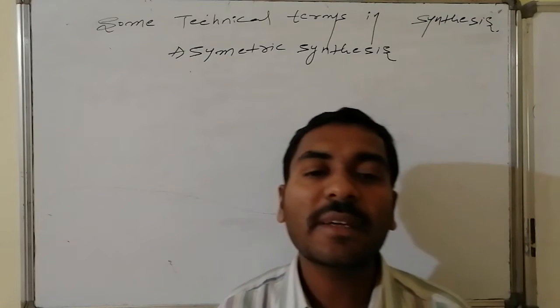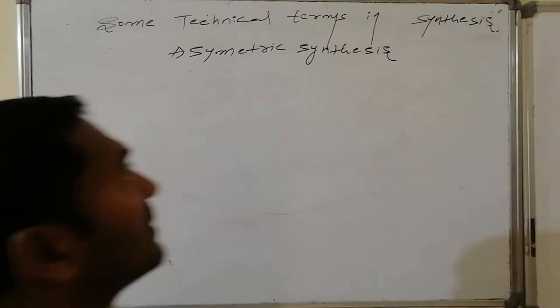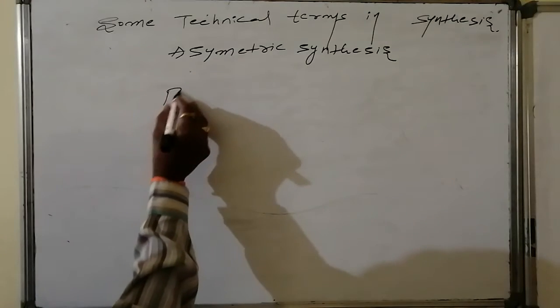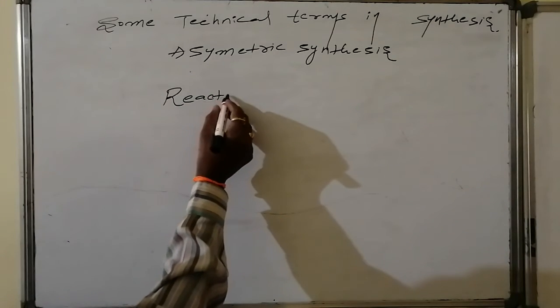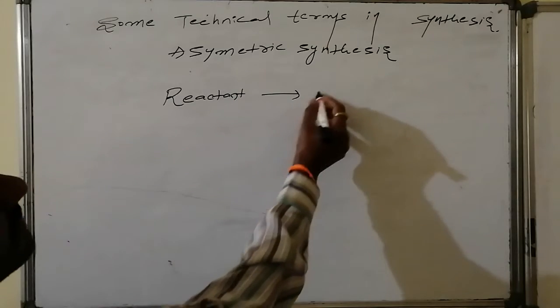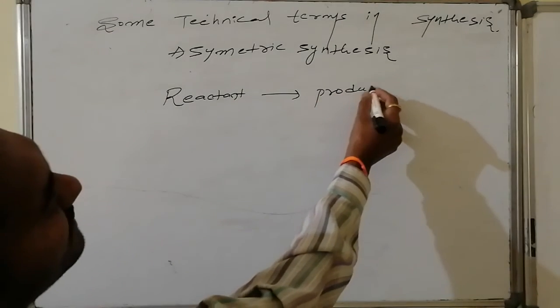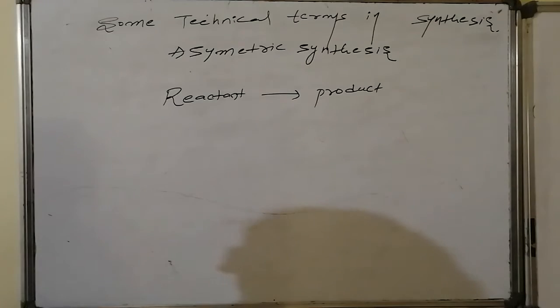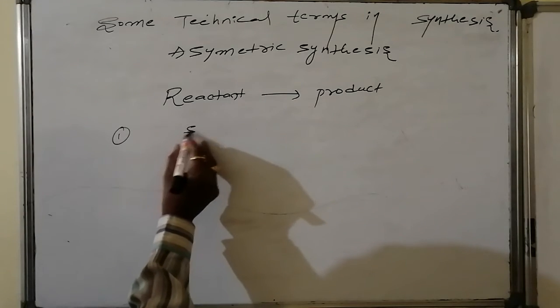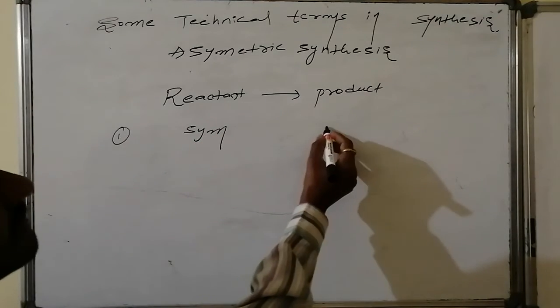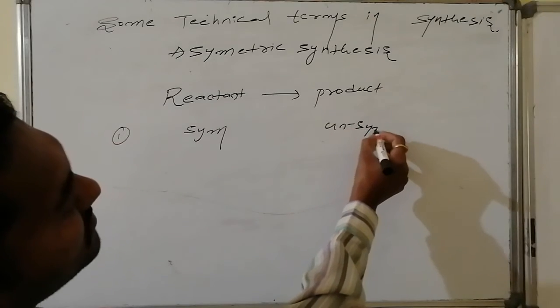Then what is meant by asymmetric synthesis? Suppose I keep a reaction where reactant is converted to product, and this reaction may have two cases. Case number 1: the molecule is symmetric and is converted to unsymmetrical.